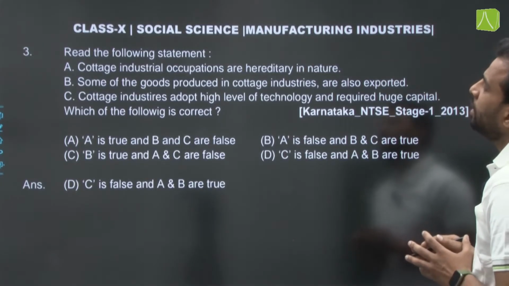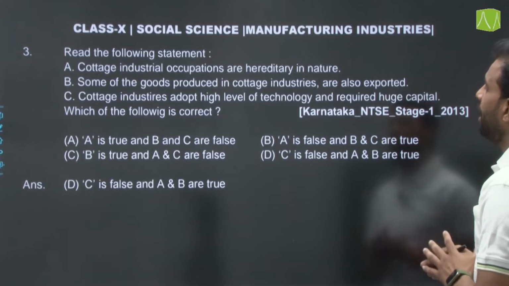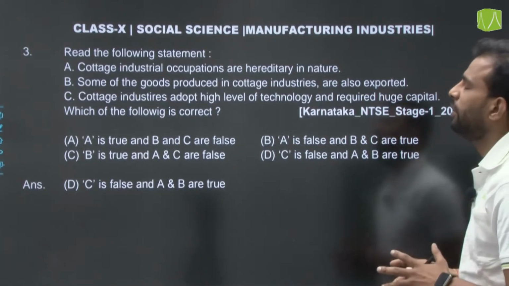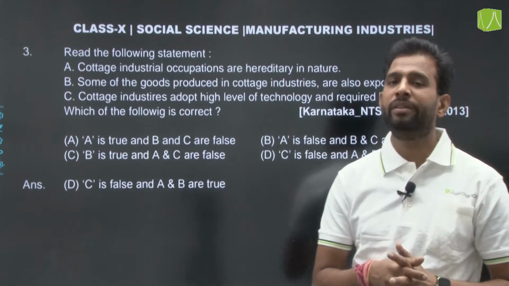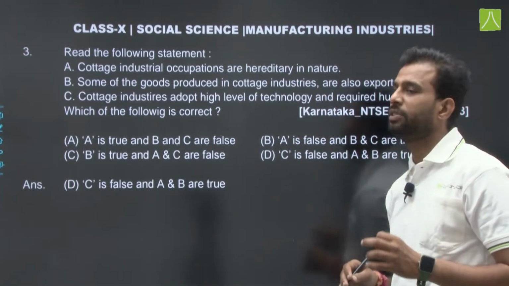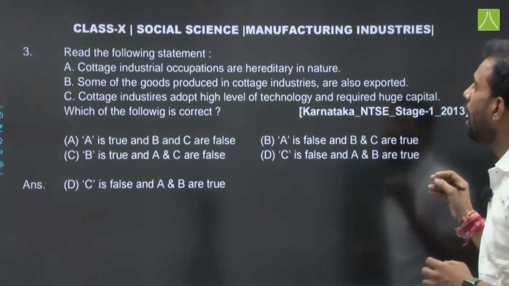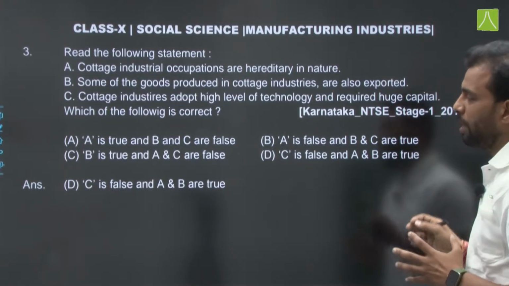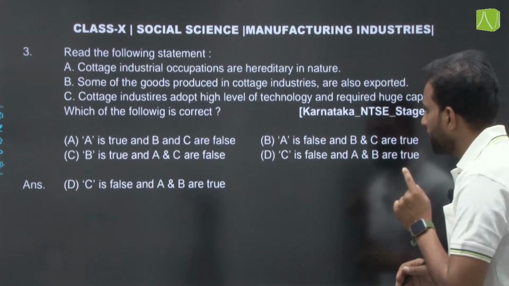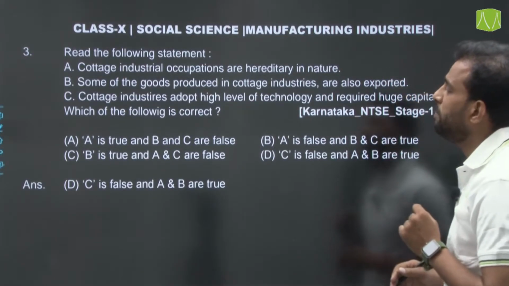Statement C: cottage industries adopt a high level of technology and require huge capital. This is not right. In a cottage industry, where the investment is less than 1 crore, or we can say small scale industries, they do not use high technology or huge capital. So C is incorrect, while statements A and B are correct.